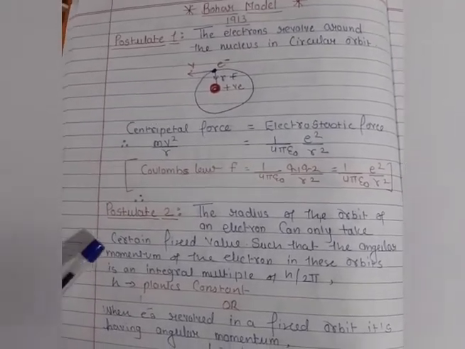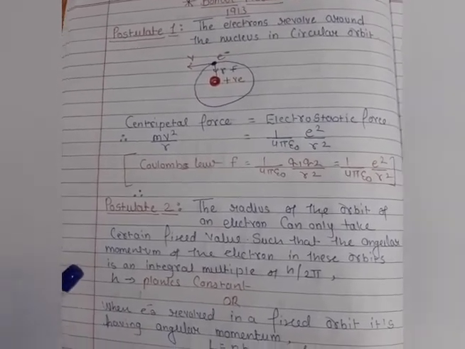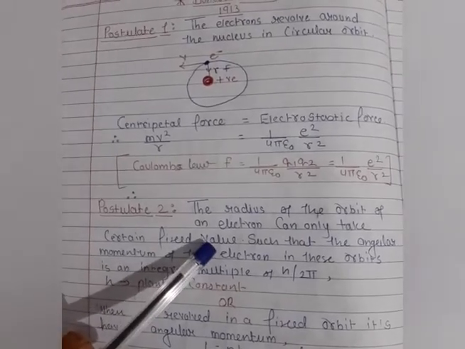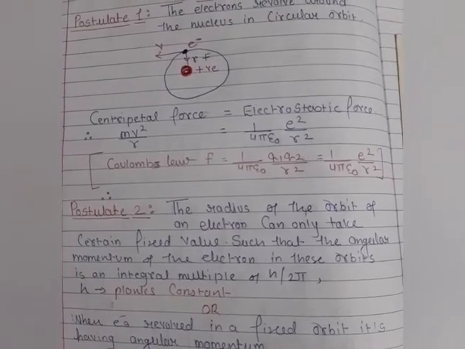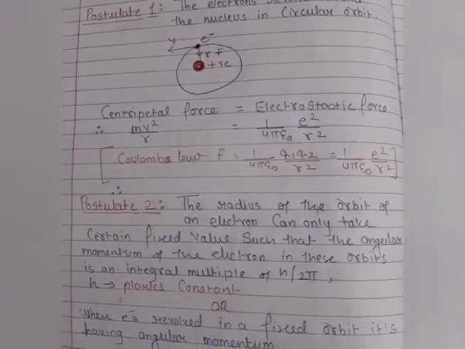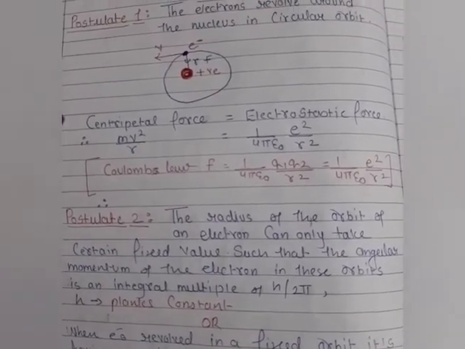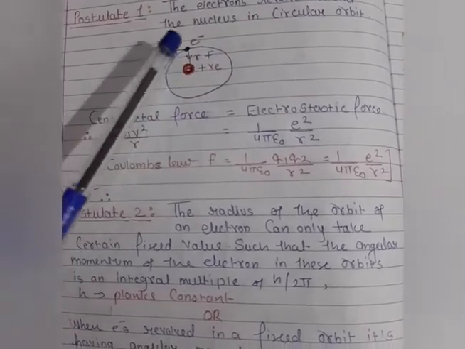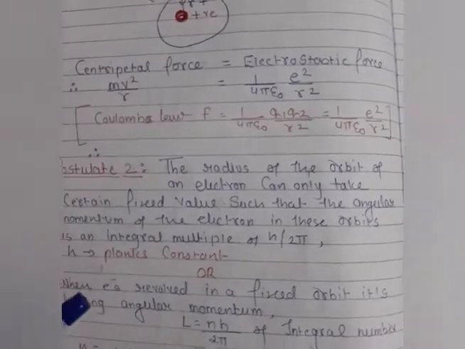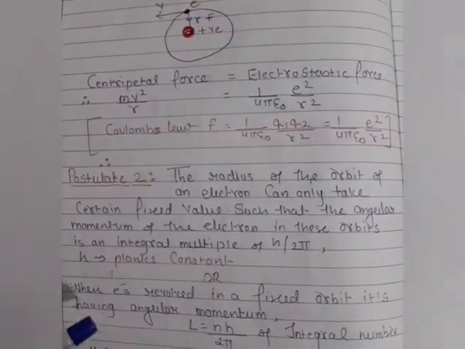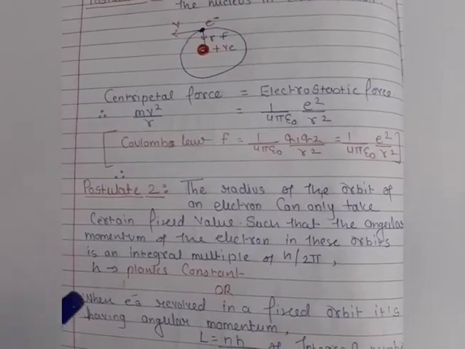atoms. And this is when the radius of the orbit of an electron can only take certain fixed values, such that the angular momentum of the electron in this orbit is an integral multiple of h upon 2 pi. What does it mean? It means, students, when the electrons revolve in a fixed orbit, they have angular momentum. Yes, this assumption was made by Niels Bohr.